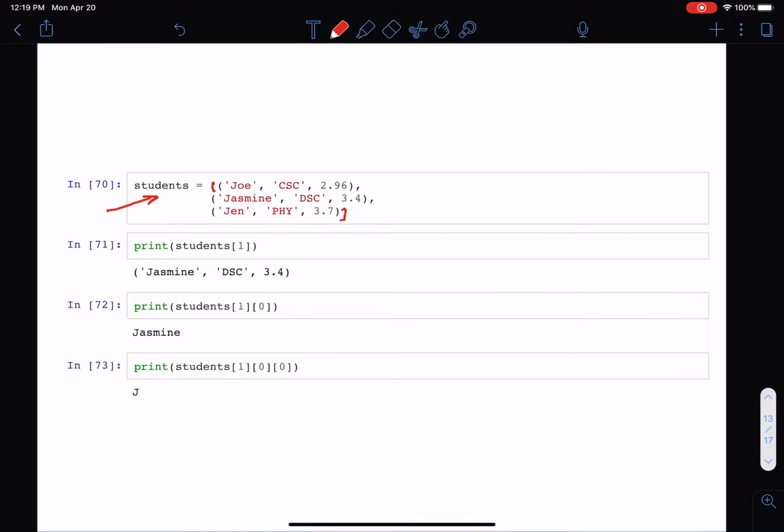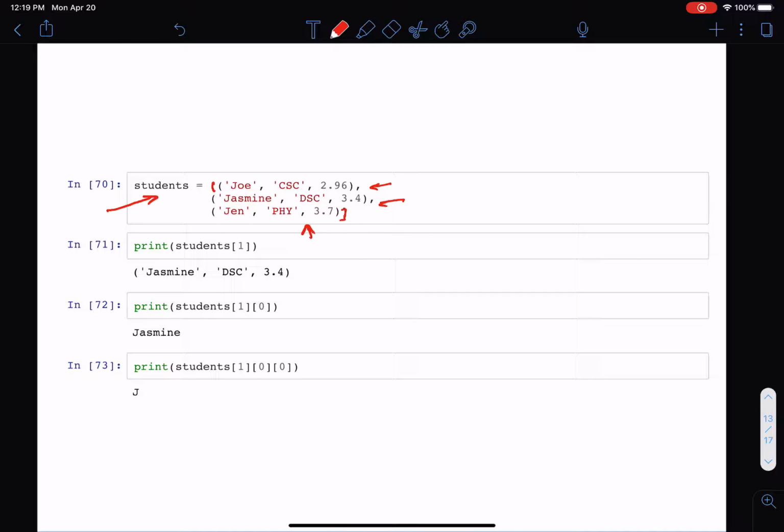It's a list of three tuples, tuple 1, tuple 2, tuple 3, and the tuples are enclosed in parentheses. So I have three student records. This is a nested structure because the outer collection is a list, and then the elements of the list are tuples, which are collections themselves.